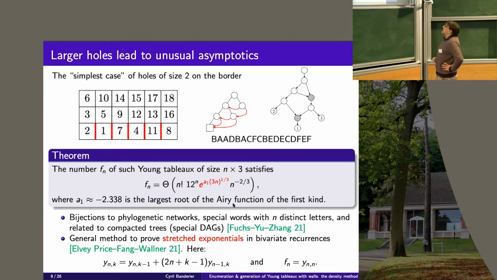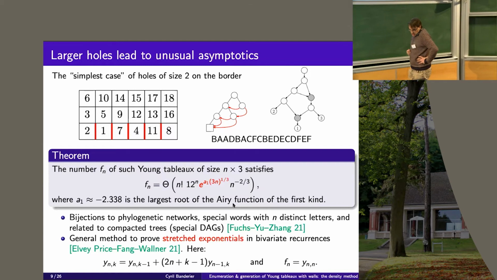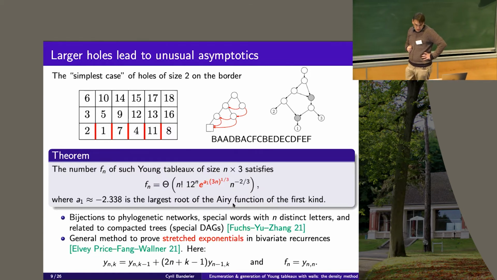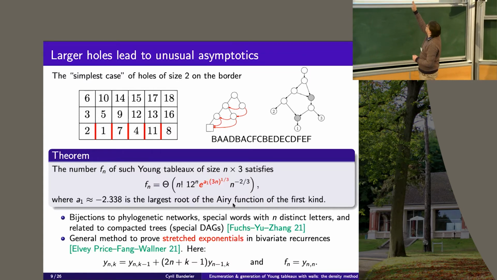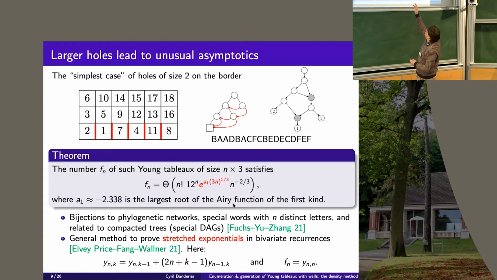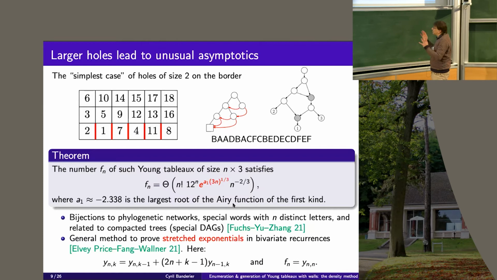And these objects, in fact, are in bijection with different objects which are important in computer science, which are compacted trees, which are some variant of directed acyclic graphs. They are also related to some stuff in bioinformatics, phylogenetic networks. And they are also in bijection with some other objects, which are words in which the letters appear with some constraint of order between them.